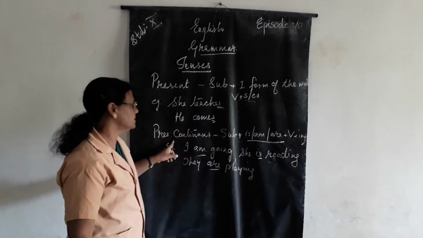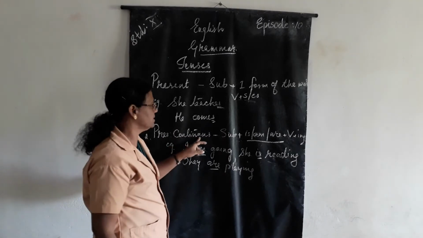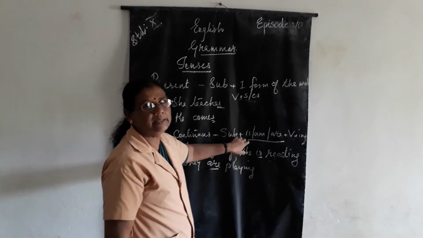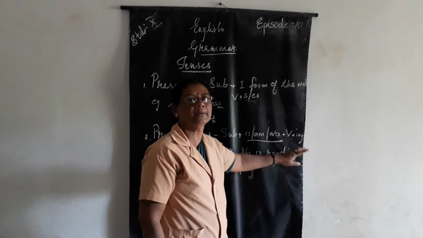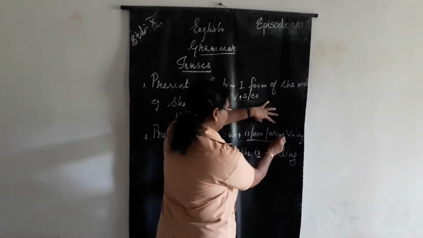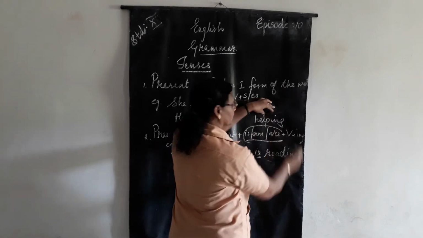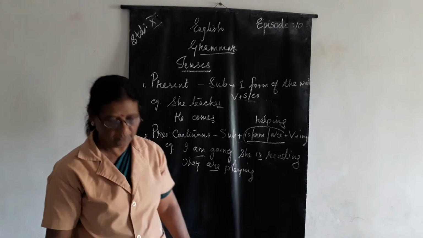Now coming to the second. This is first, second: present continuous. That is subject plus is, am or are plus verb plus ing. These are known as helping verbs. Helping the verb. Understood? These are called the helping verbs.